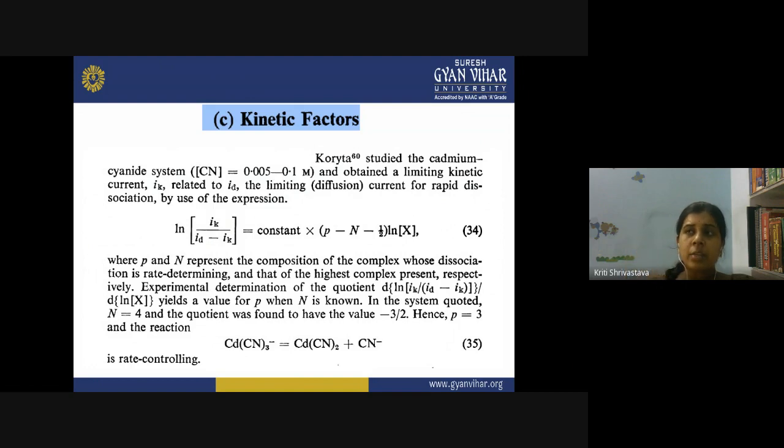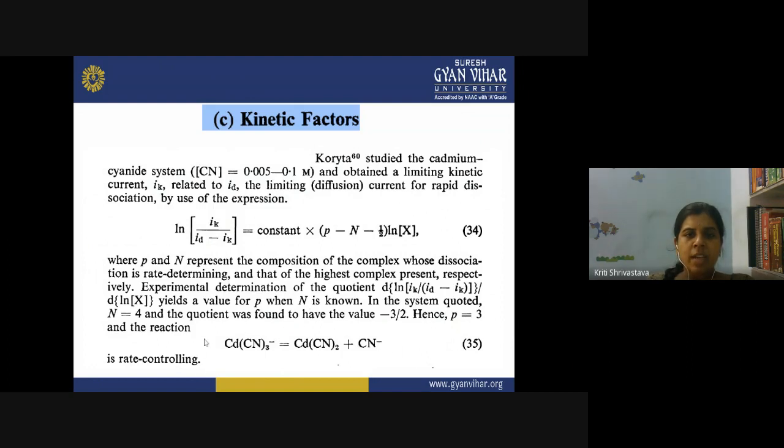We know that during a mechanism which involves several steps, only the slowest step will be the rate determining step. So, when we are considering so many complex species, the dissociation of only one complex would be rate determining. So, for that reaction, we are taking the P and N, that is the composition of the complex whose dissociation is rate determining. So, the experimental determination of this quotient gives a value of P when N is known. In the system quoted, N is equal to 4 and the quotient was found to have the value minus 3.2. So P will be 3 and this would be the reaction.